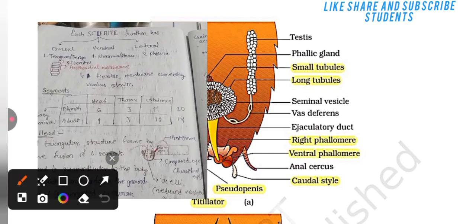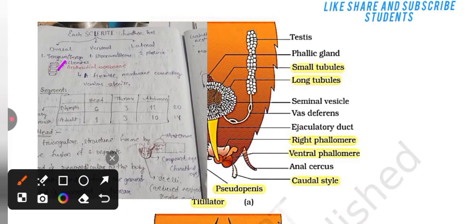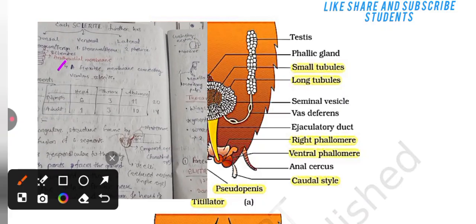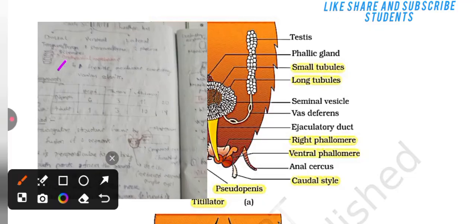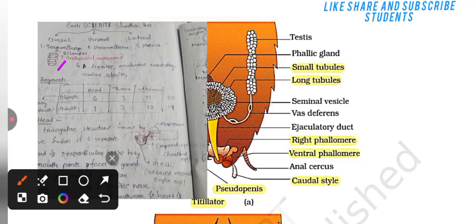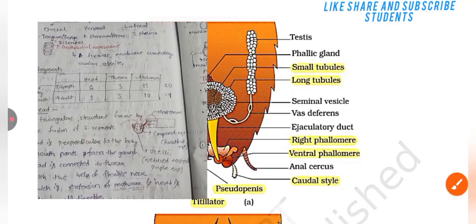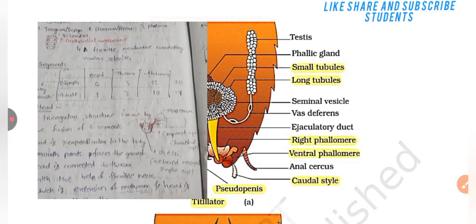Dorsal tergum or terga sclerites are present. In ventral, sternum or sterna is present. Laterally, pleura is present. Between the terga, sterna and pleura, arthrodial membrane is present. Arthrodial membrane is a flexible membrane connecting various sclerites.